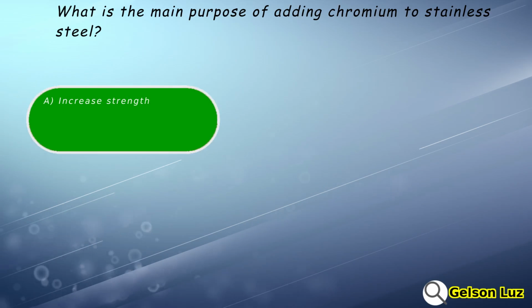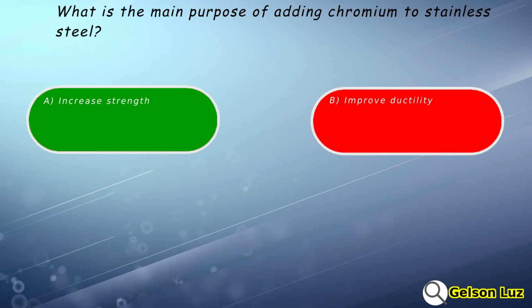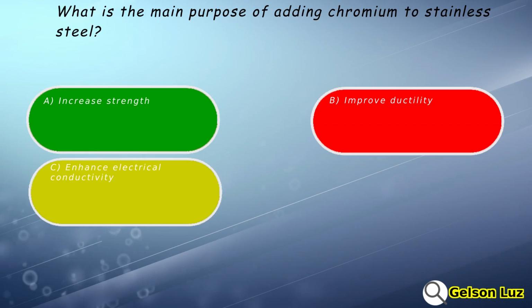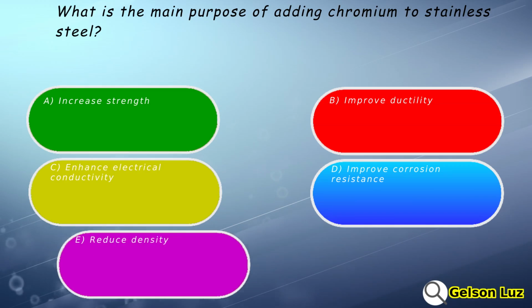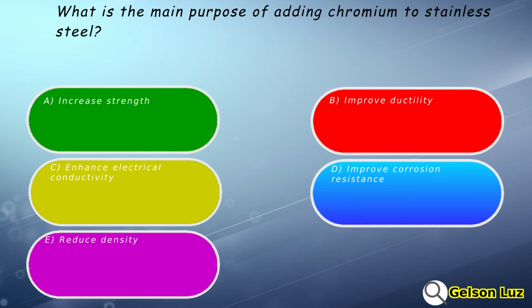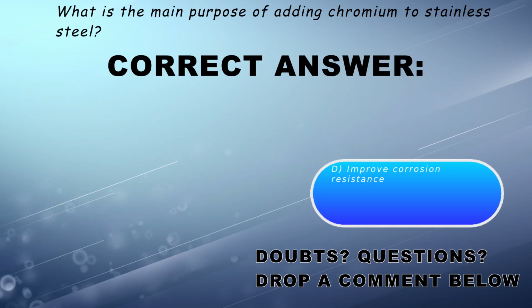What is the main purpose of adding chromium to stainless steel? A. Increase strength. B. Improve ductility. C. Enhance electrical conductivity. D. Improve corrosion resistance. E. Reduce density. The correct answer is D.